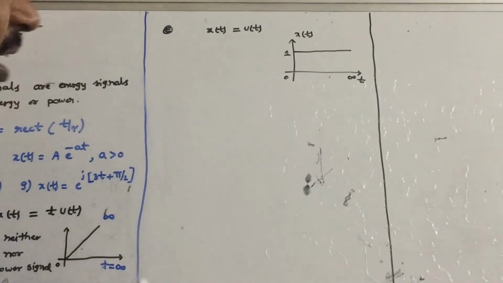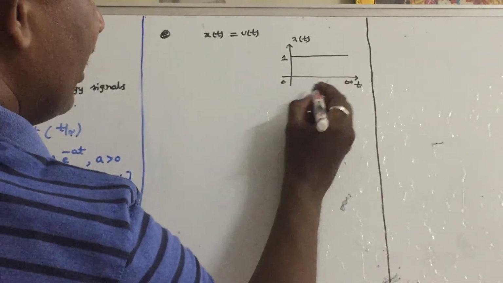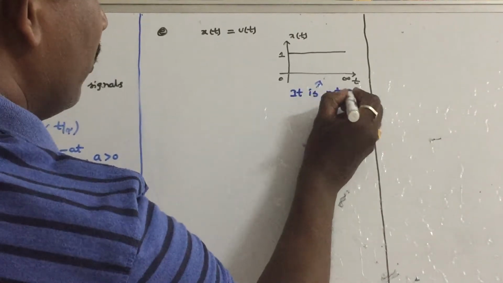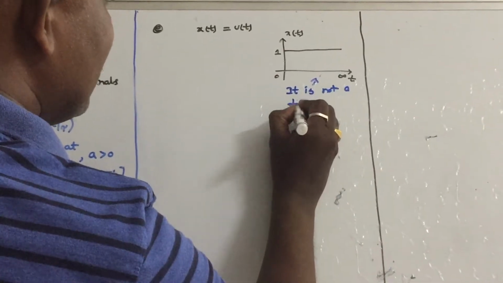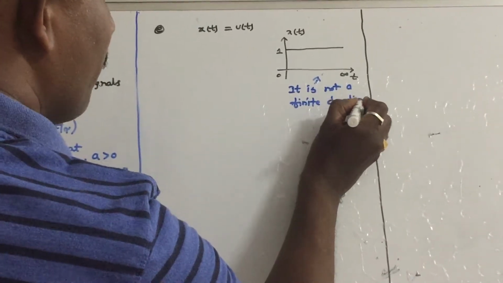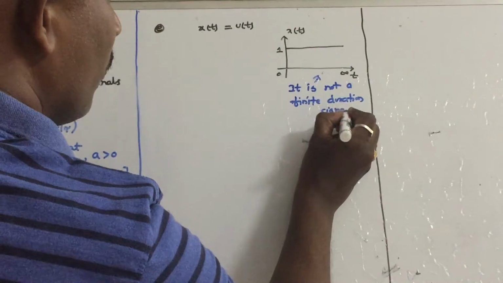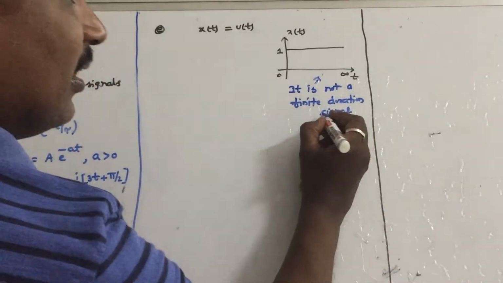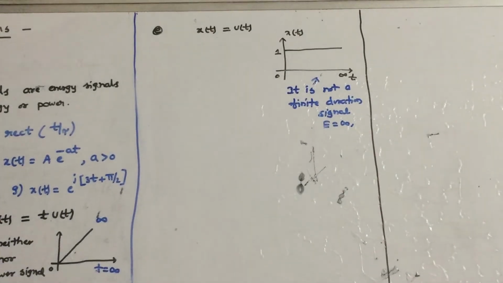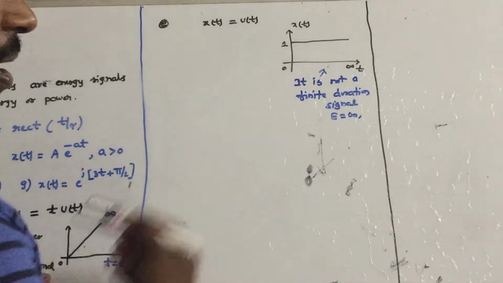You can see that it is not a finite duration signal. So definitely its energy is infinity and power will come as finite. So definitely it is a power signal.